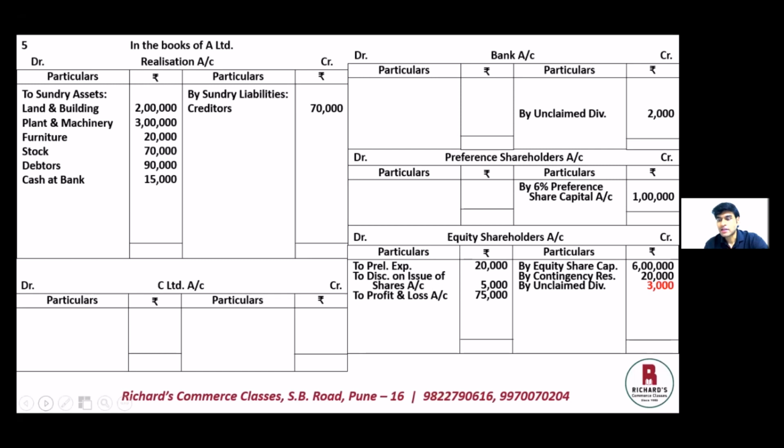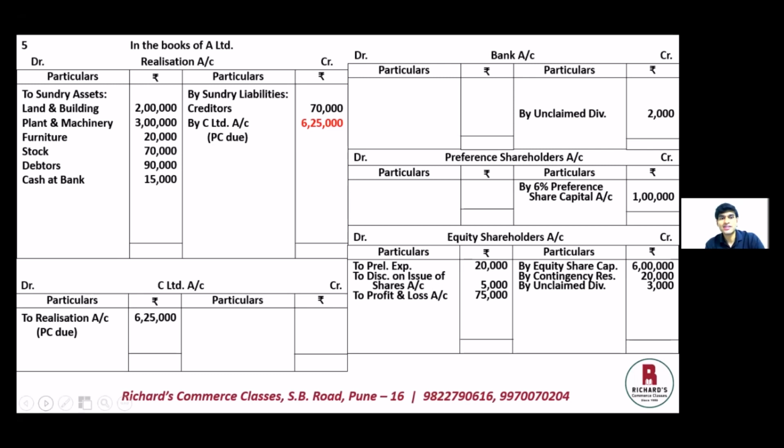Okay. Then the next step will be purchase consideration due and purchase consideration received by A Limited. So firstly, entry for purchase consideration due, which will be C Limited's account debit to realization account. So going to the debit side of C Limited, we have to realization account for purchase consideration due, and the total amount of purchase consideration is 6,25,000. Second effect on the credit side of realization account, by C Limited's account for purchase consideration due, 6,25,000.